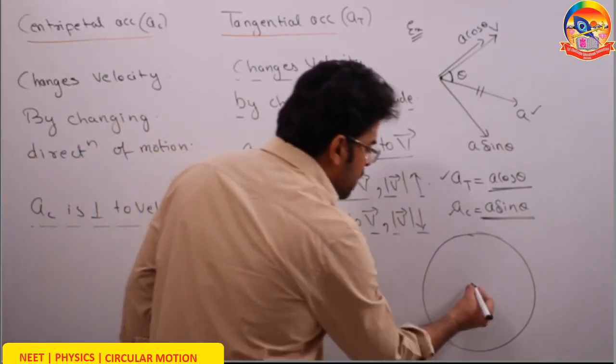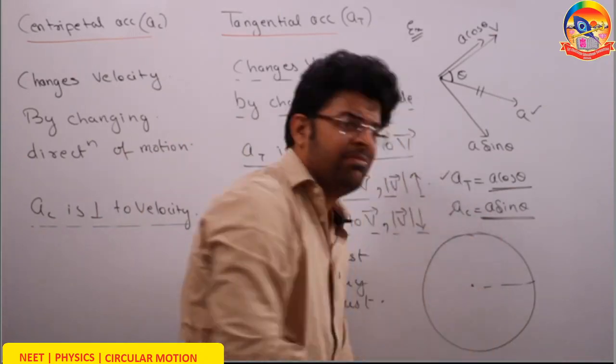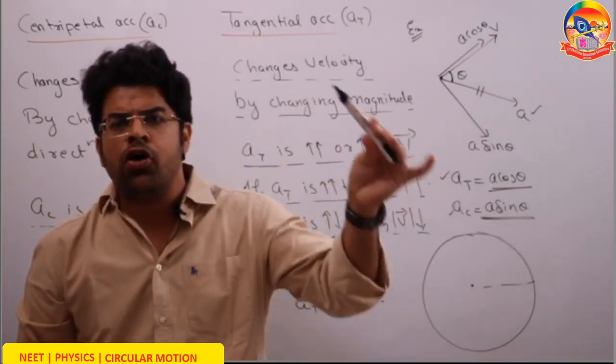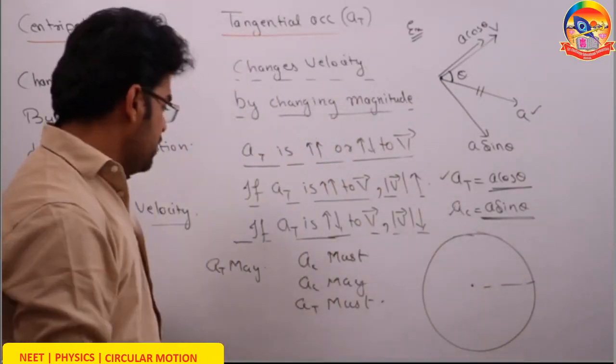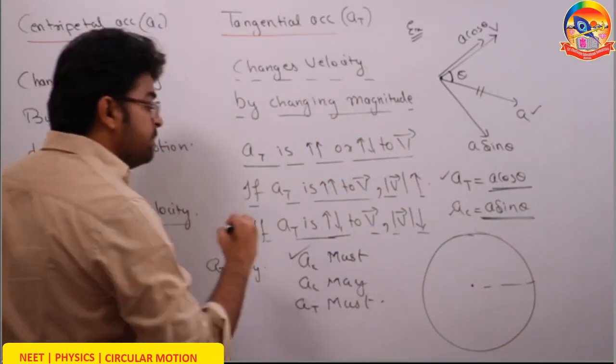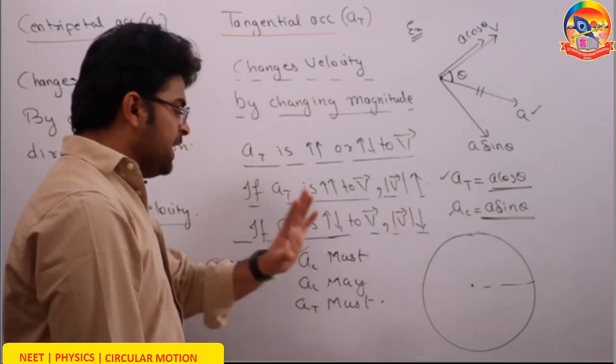Now if the particle moves on a circle, its direction of motion is definitely changing, because it's not moving on a straight line, it's moving on a curved path. Since the direction of motion is continuously changing, centripetal acceleration must be there. What about tangential acceleration?